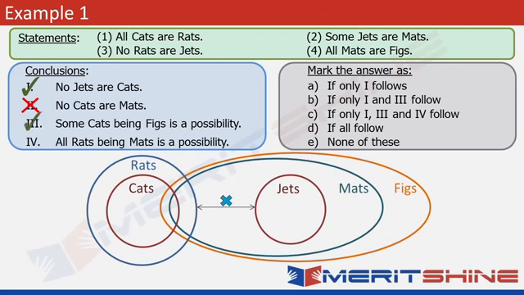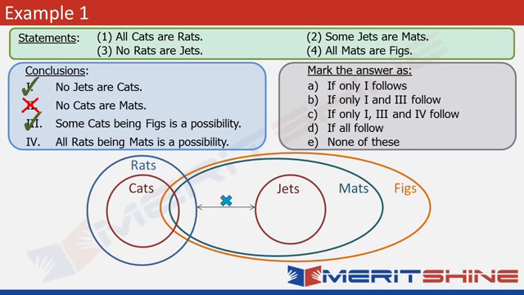Conclusion 4. All rats being mats is a possibility. This again is very similar. You can see that mats and rats are still overlapping in the given figure. Now I did not take the figure back to its original position because conclusions 2, 3 and 4 are very closely related. You can already see from this figure that some rats may overlap mats.